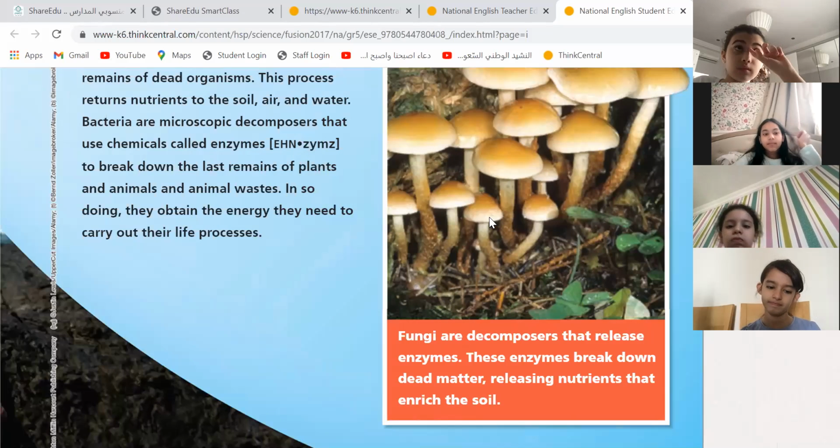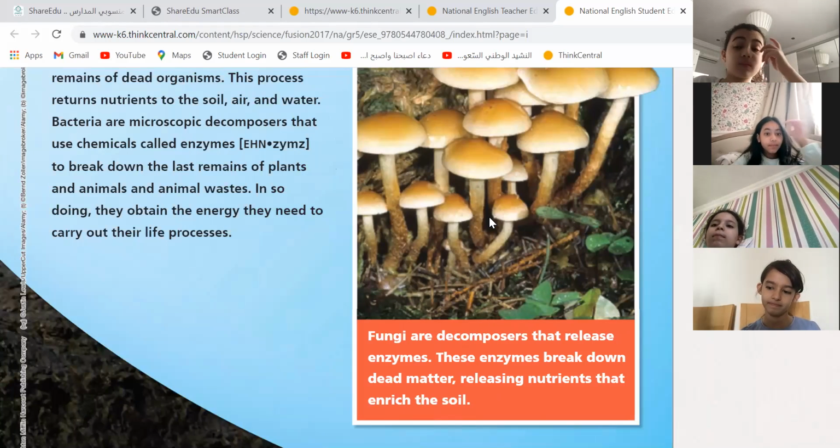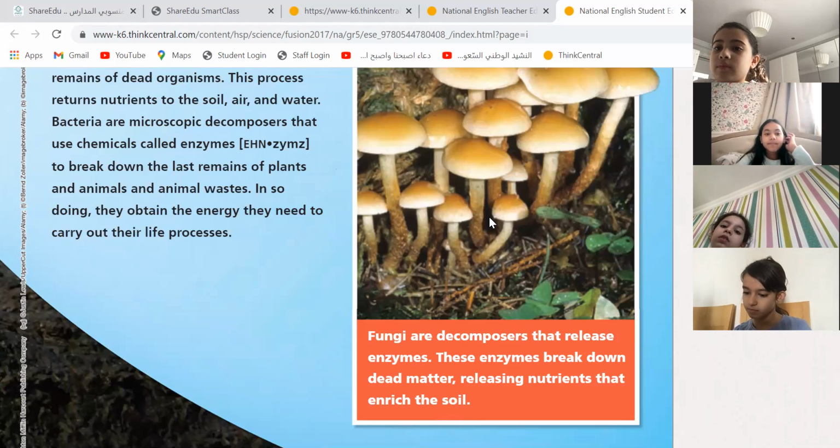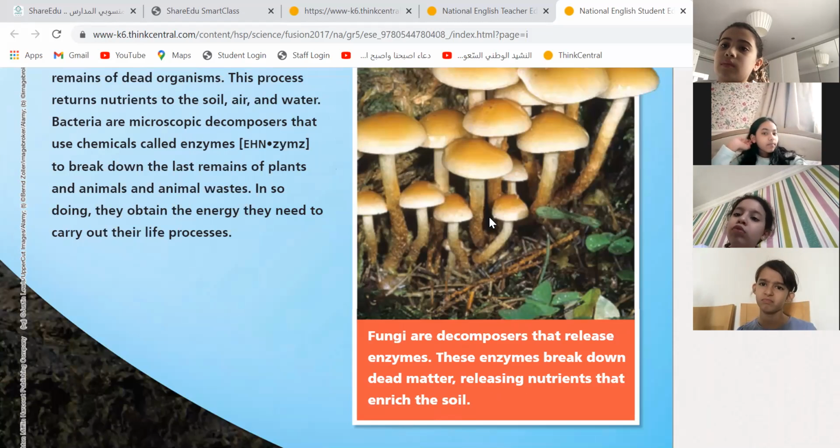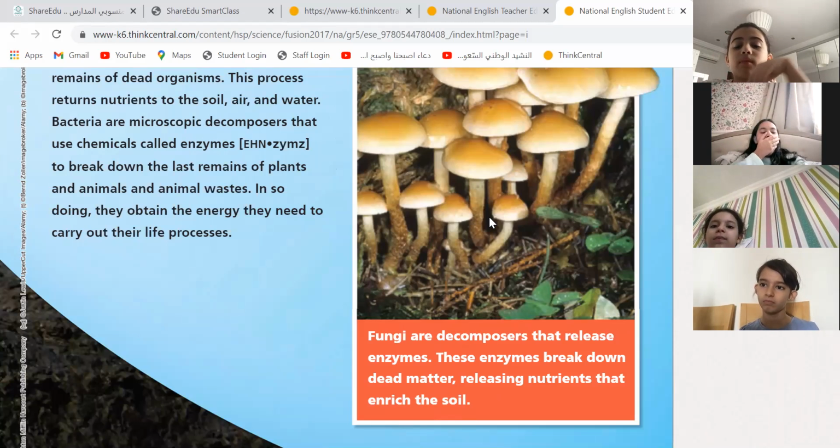Why? Because they don't do photosynthesis. So they don't make their own food. Okay, how do they grow? They are growing on what? From sunlight? No, remember, from dead animals or plants. Yes, they're decomposers. So they grow out of dead animals and plants. Like from the soil? Fungi are decomposers.